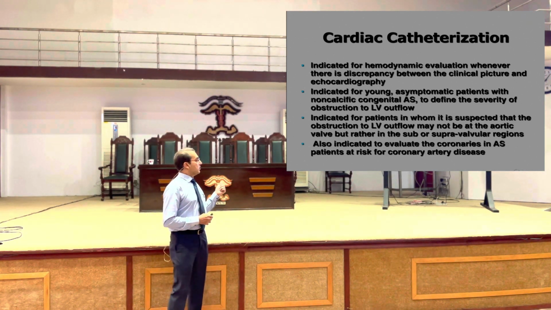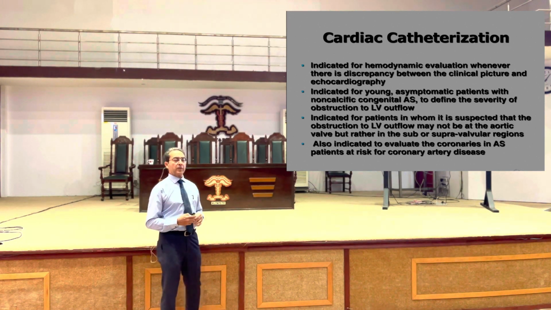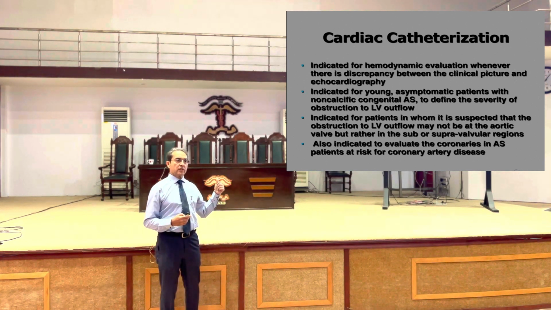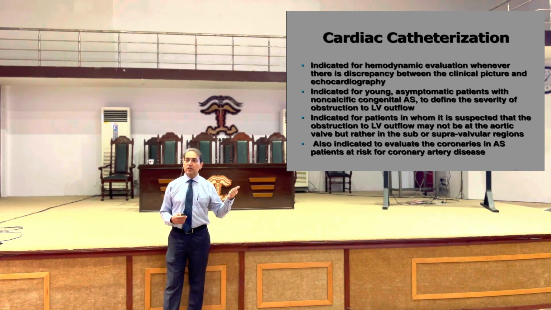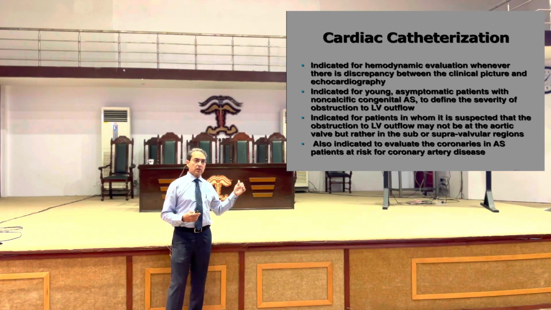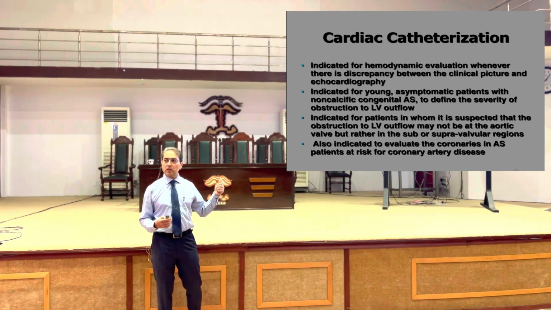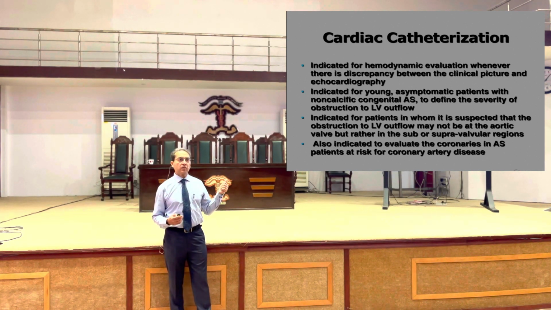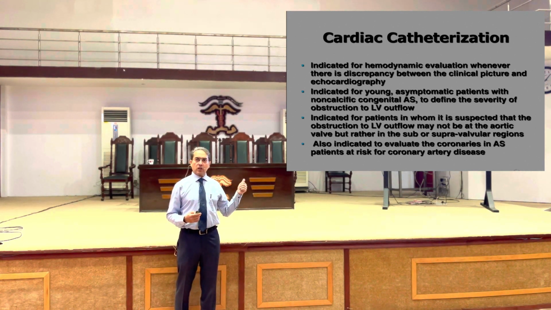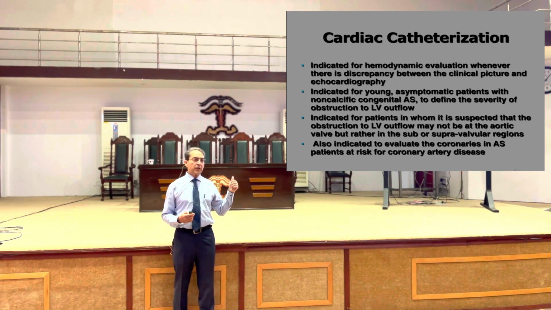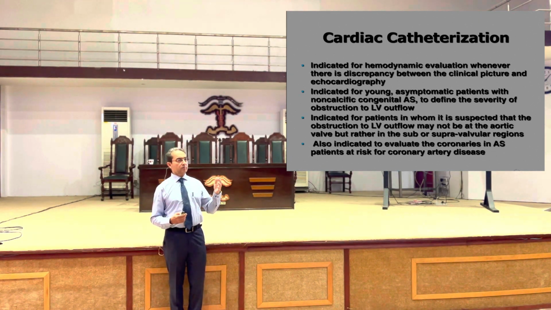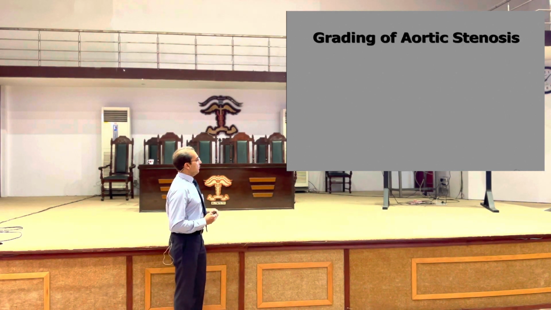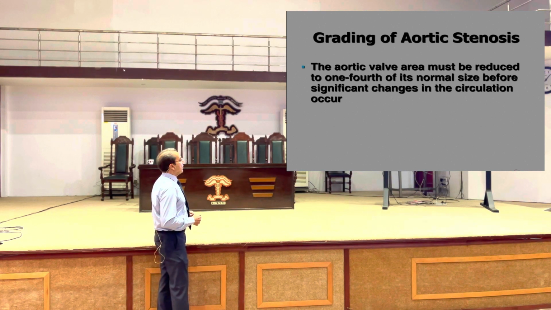And if we are planning surgery and we are suspecting the patient might have underlying coronary artery disease, we go for catheter studies to see at the same time what is the situation of the coronary arteries, because the presentation of aortic stenosis is usually in older age group, and that's the age group when there is a possibility of developing atherosclerotic cardiovascular disease as well. So in patients when we are suspecting that they may have accompanying coronary artery disease, we go for catheter studies as well.